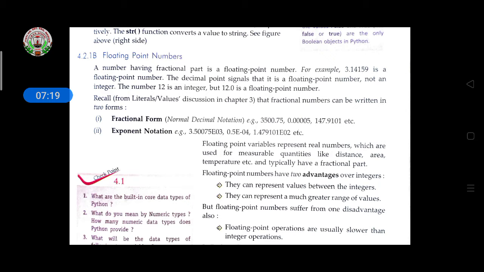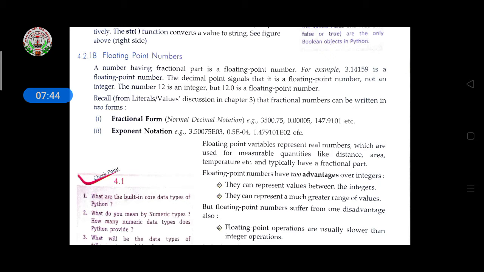The number 12 is an integer, but 12.0 is a floating point because the decimal is there. Recall from literals and values we discussed in the last chapter that a fractional number can be written in two forms: fraction form and exponent notation.